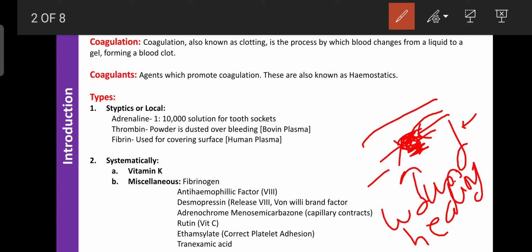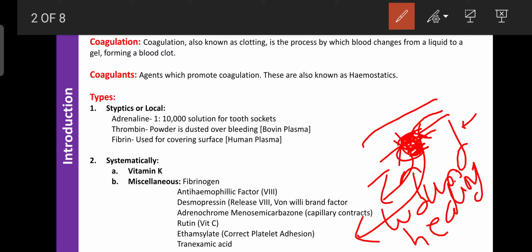Also, due to damage, loss of blood takes place. So the coagulants enhance the formation of clot, and then they prevent the loss of blood, that is, they prevent the bleeding. That's why the coagulants or coagulation process are most important.